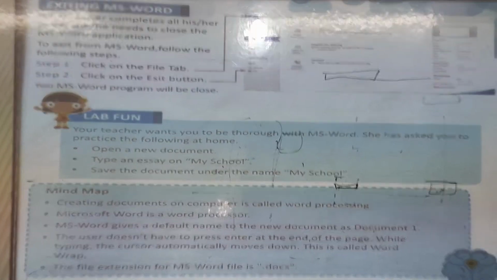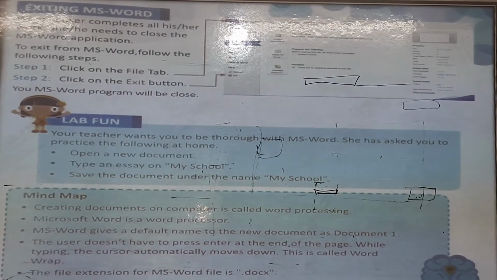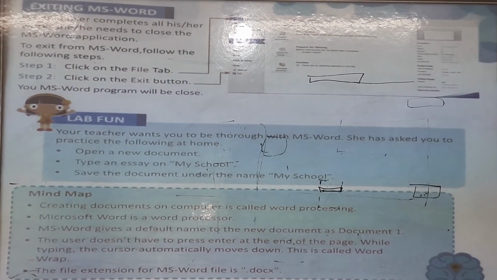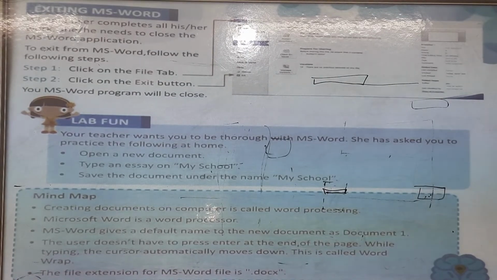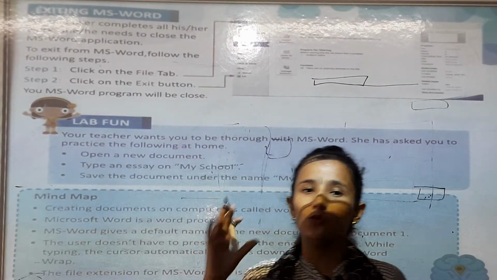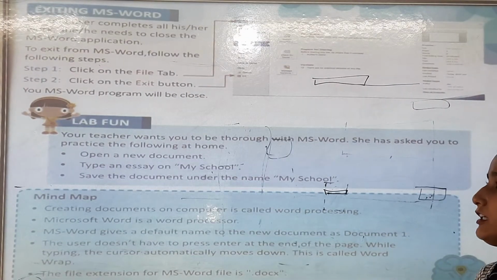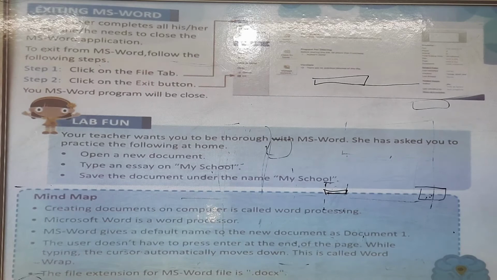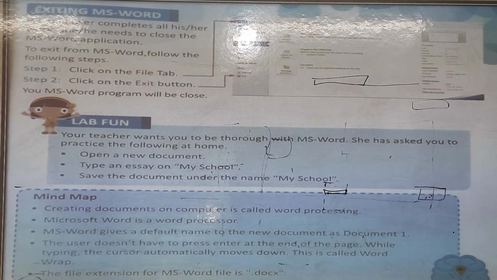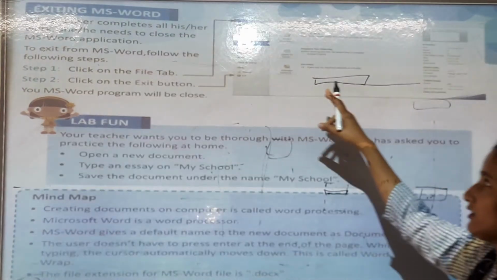When a user completes all his or her work, they need to close the MS Word application. When you finish your work and want to exit MS Word, what will you do? To exit from MS Word, follow these steps. Click on the File tab. You have to click on the File tab.